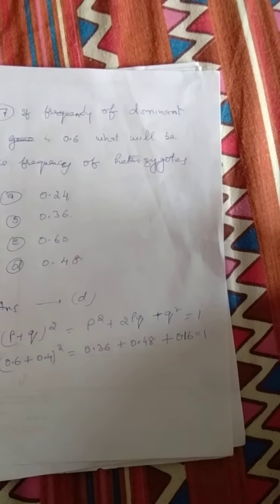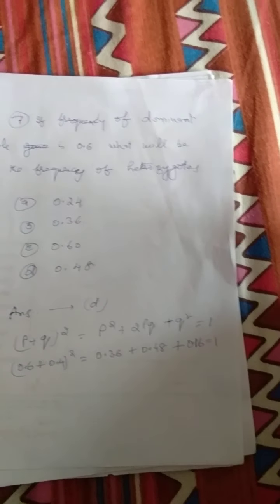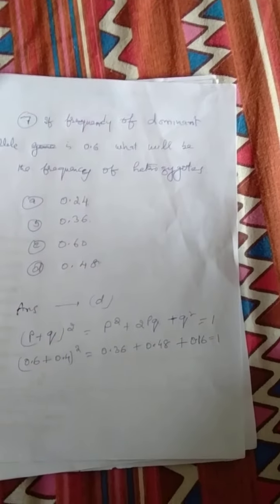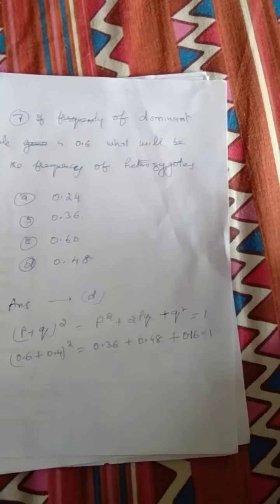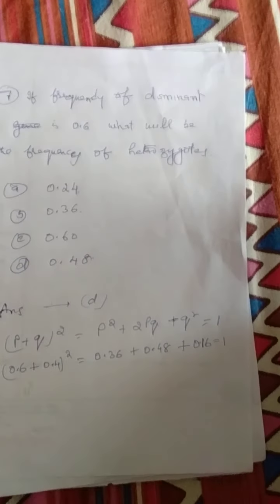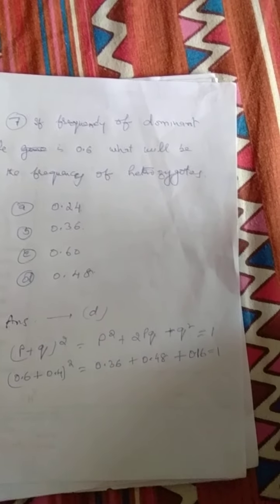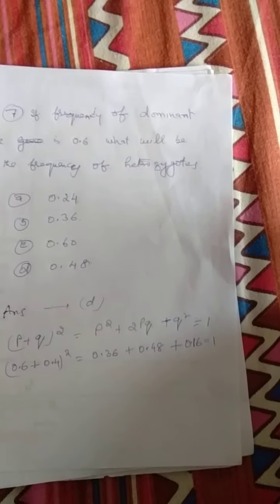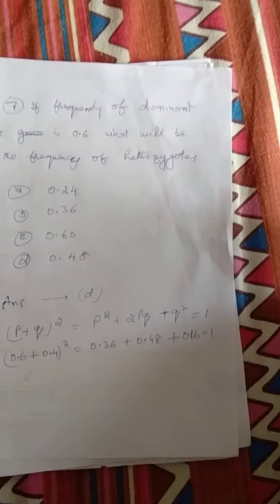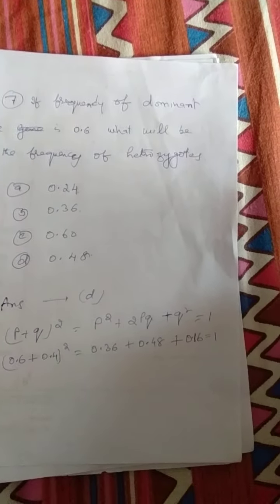If we are asked the frequency of homozygous dominant, that is p², the answer will be 0.6 multiplied by 0.6, that is 0.36. And if the frequency of homozygous recessive is asked, then the answer will be 0.4, that is q, multiplied by 0.4, and the answer will be 0.16.